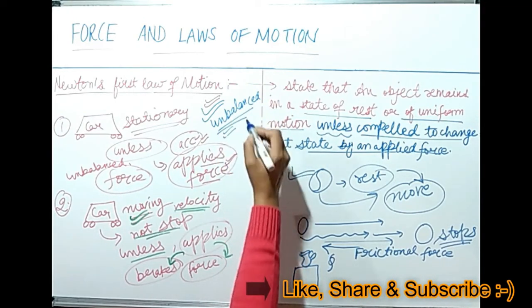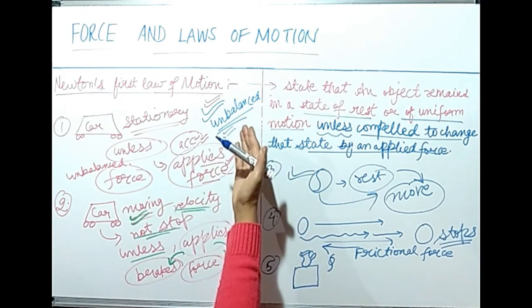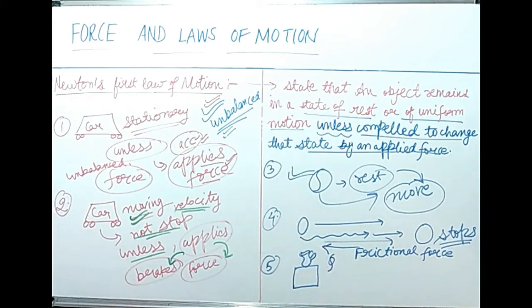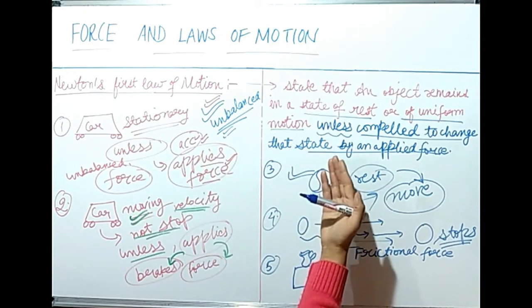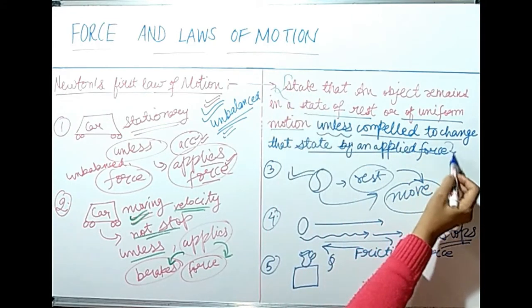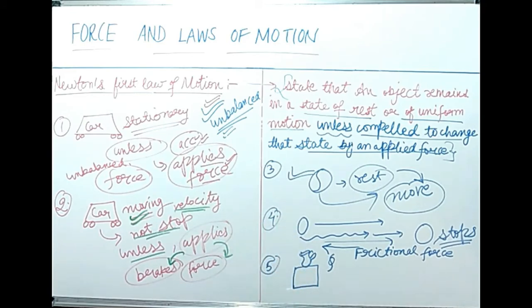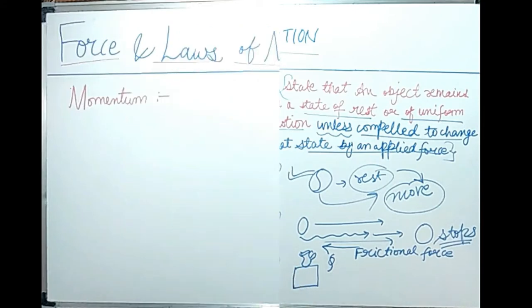Why unbalanced? Because after applying unbalanced force, the object can move. If the force is balanced, equal and opposite in direction, the object will not move. So dear students, I hope you have understood Newton's first law of motion. You can explain one or two examples from this while you write the statement. While writing the statement, explaining the examples is a must. You can explain 2 to 3 examples from this. And if you have any doubt, then you can mention that in the comment box.